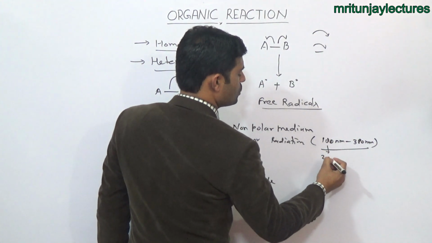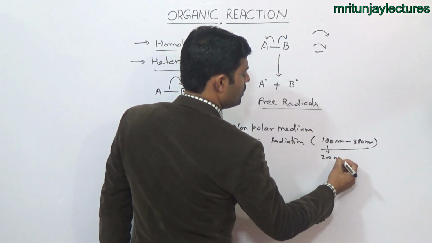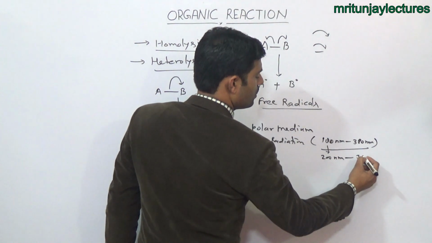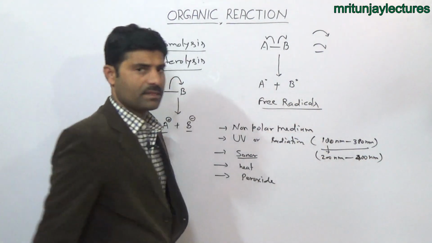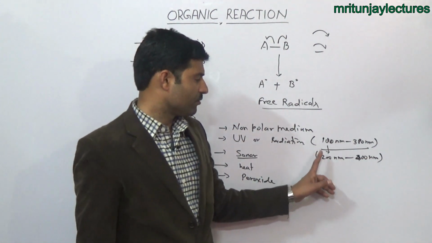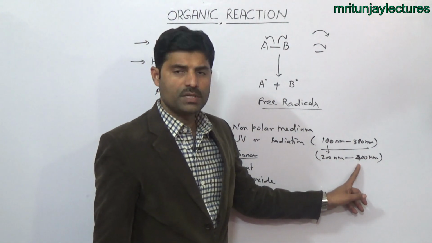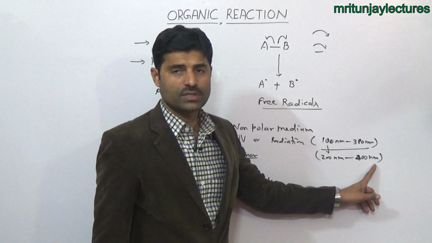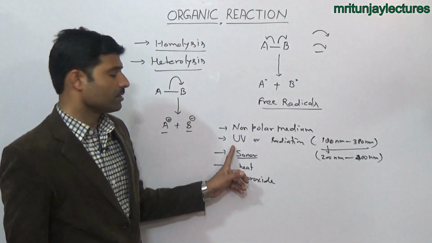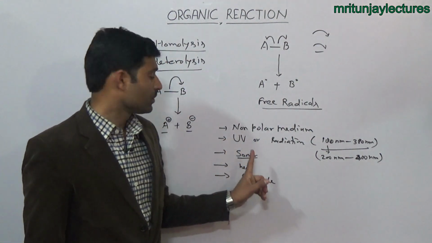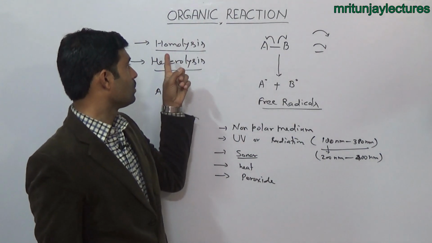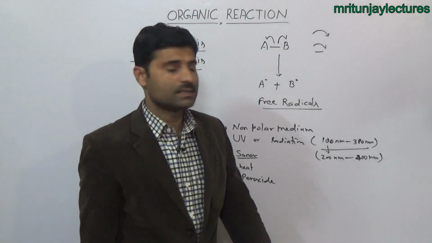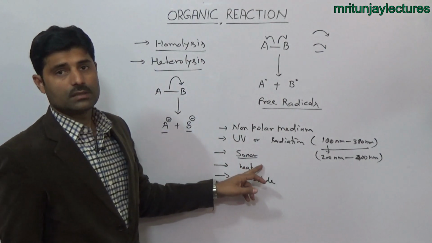It is also denoted as 200 nanometer to 400 nanometer, or 2000 angstrom to 4000 angstrom. That is called UV radiation. It is very high energetic radiation and responsible for the breaking of covalent bonds of organic molecules, that is called homolysis.